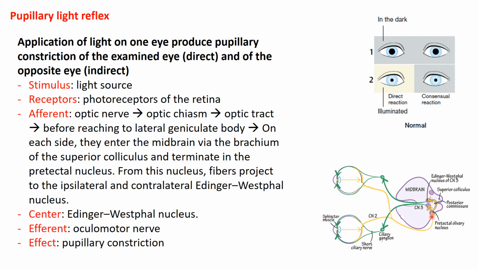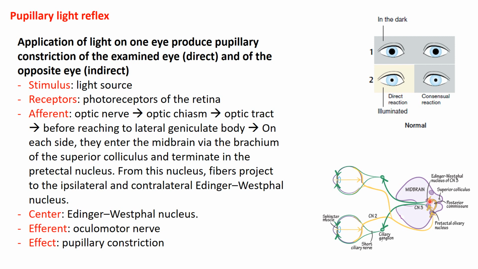So from the optic nerve to the optic chiasm and to the optic tract, and before reaching the lateral geniculate body, some of the fibers will pass to the pretectal nucleus, and from the pretectal nucleus in the midbrain we have fibers that terminate or synapse with the Edinger-Westphal nucleus on both sides.